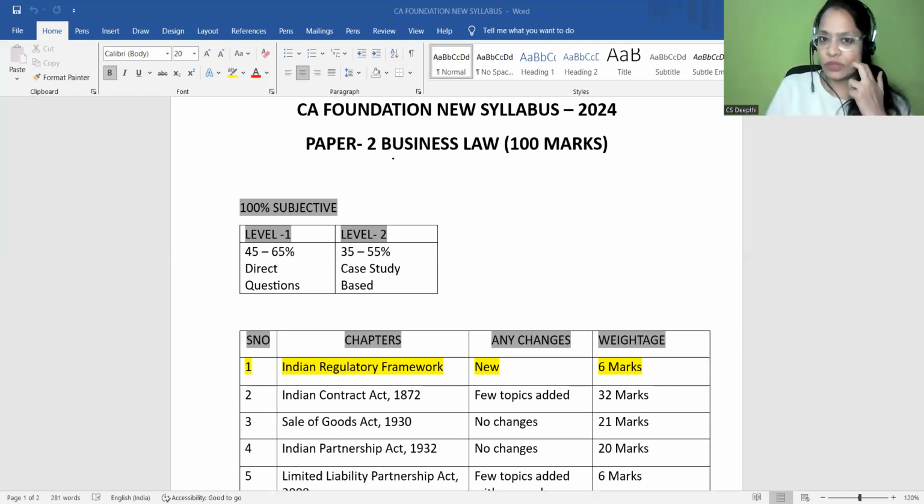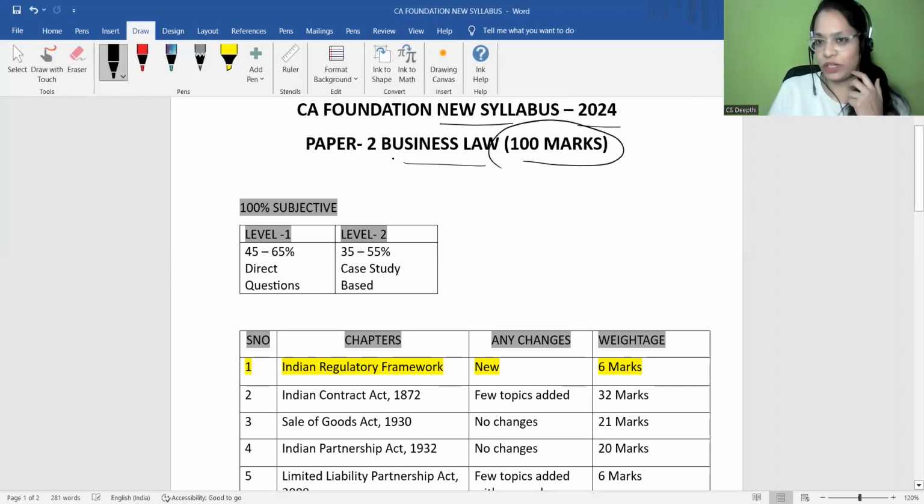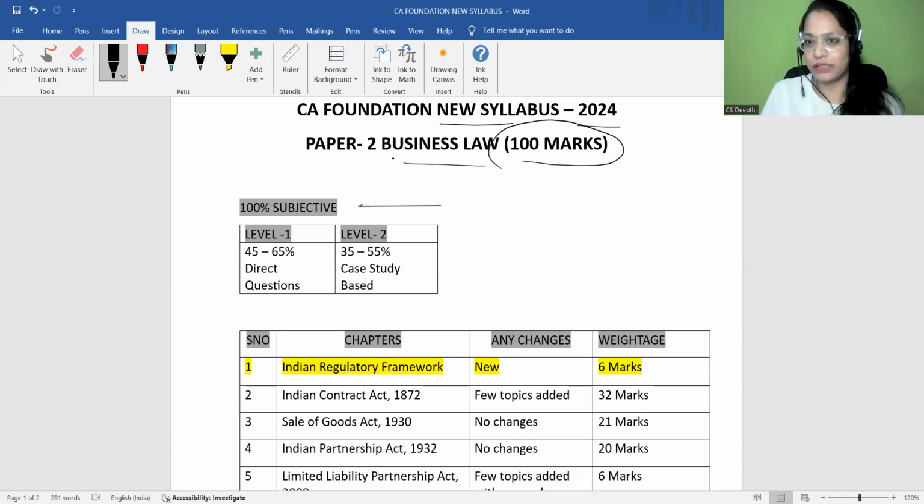This is the CA Foundation New Syllabus 2024 and the Business Law paper, which is for 100 marks weightage. Previously, we used to have Business Law and BCR, where they have just removed BCR and only Business Law is present right now. So entirely, the law content is for 100 marks, right? As you can see here, this is a subjective paper, unlike your economics and quantitative aptitude, maths, and so on.